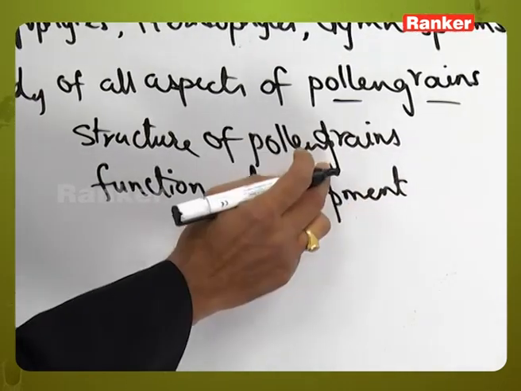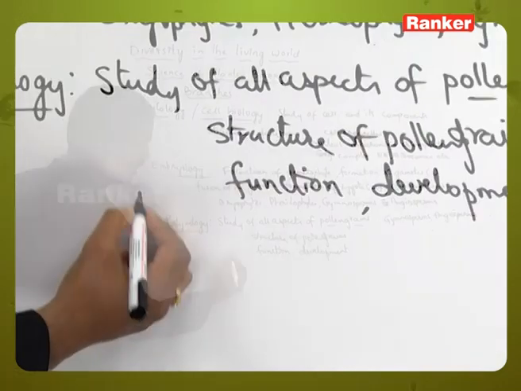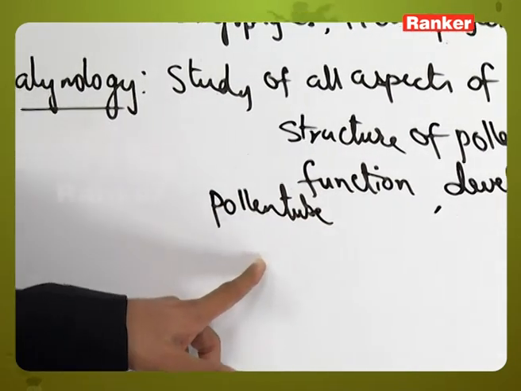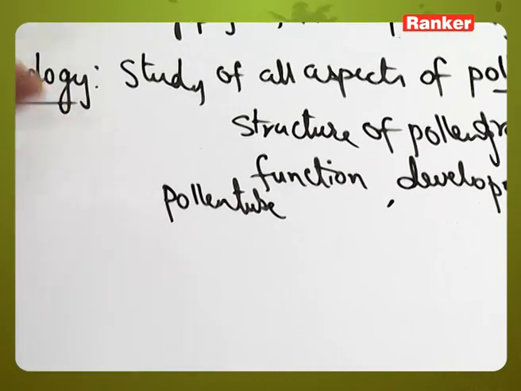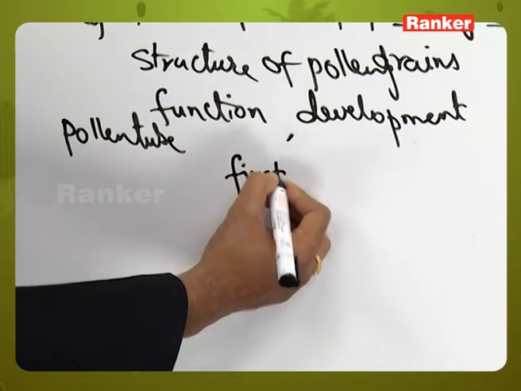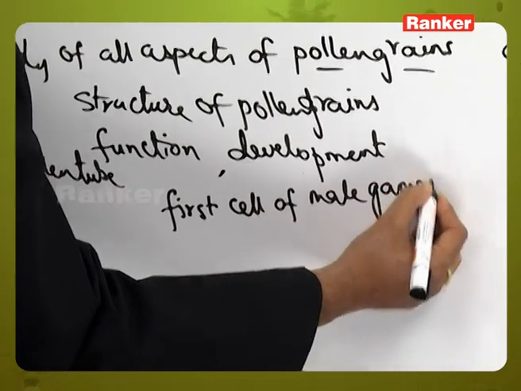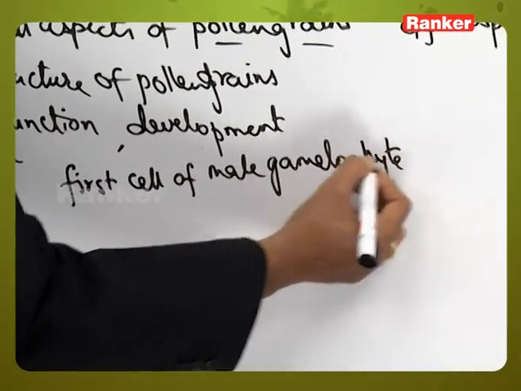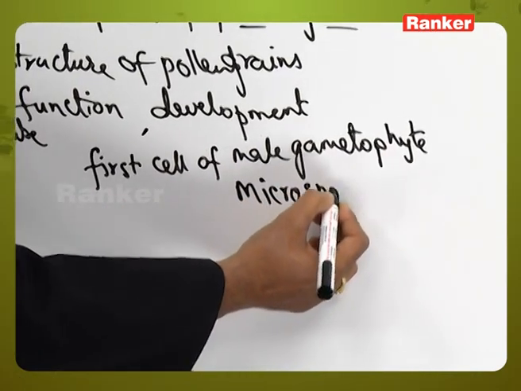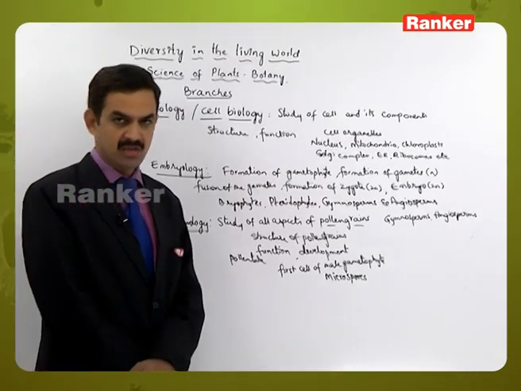So as we know, when the pollen grain falls on the stigma in the angiosperms, it starts producing a pollen tube. The male gametes are released into the pollen tube, and that structure is called the male gametophyte. So we can consider this pollen grain as the first cell of the male gametophyte, and pollen grains are otherwise called microspores also, which are considered to be the first cells of the male gametophytic generation.